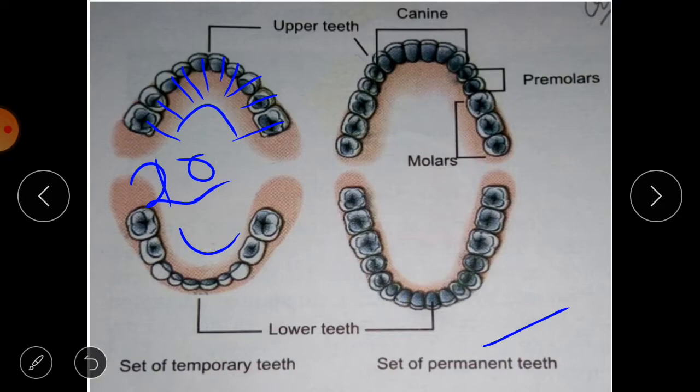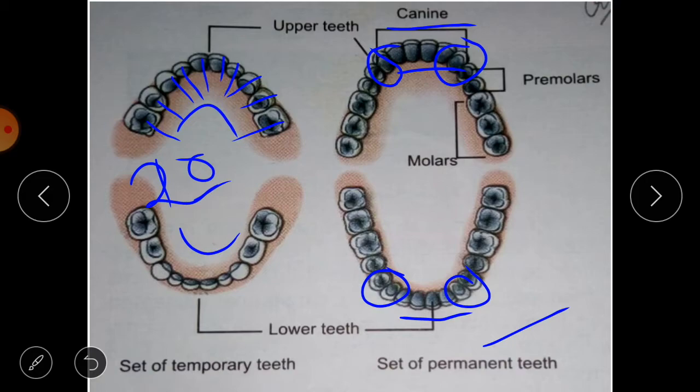Incisors. There are 4 incisors in the upper jaw and 4 incisors in the lower jaw. These are the front teeth. They are present in the front of the mouth and they help to bite the food. There are a total of 8 incisors, 4 in each jaw. The next teeth are the canines. They are 4 in number, 2 in the upper jaw and 2 in the lower jaw. So there are 4 canines, and these canines help in tearing the food.